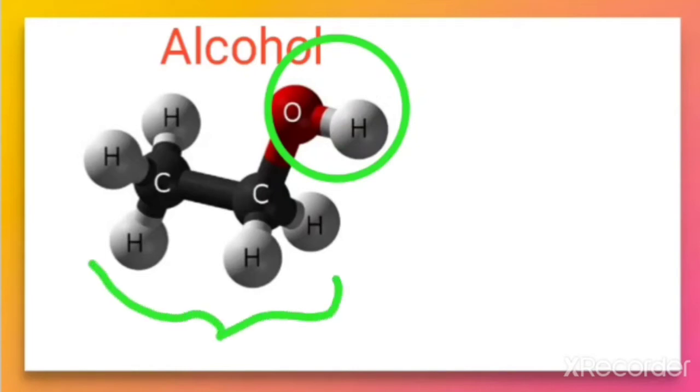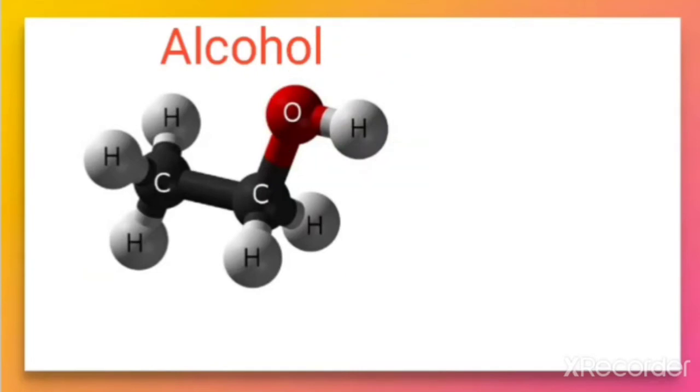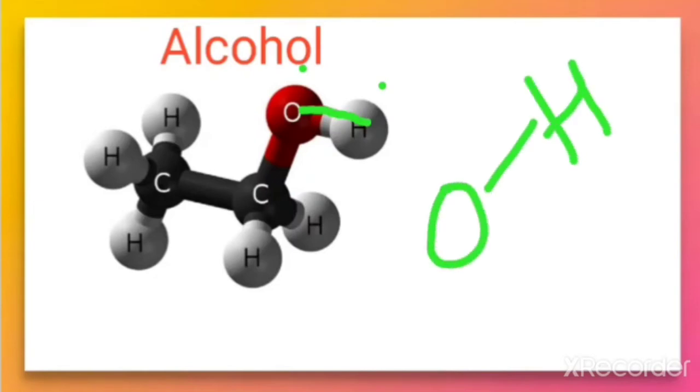So when you look at the structure of alcohol, there are two polar bonds here. The OH bond is polar because O is more electronegative than the hydrogen. Similarly, when you compare the electronegativity of oxygen and the carbon, oxygen is more electronegative than the carbon.